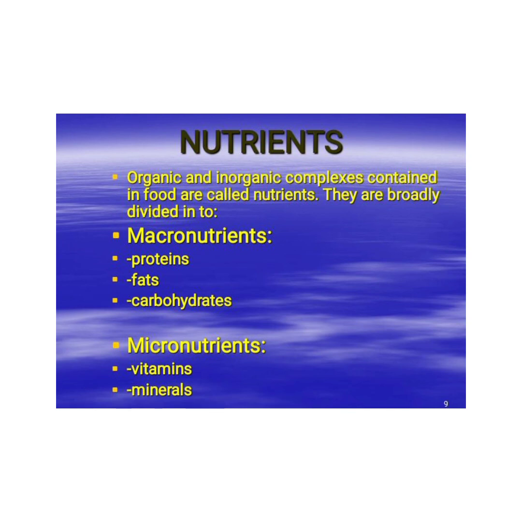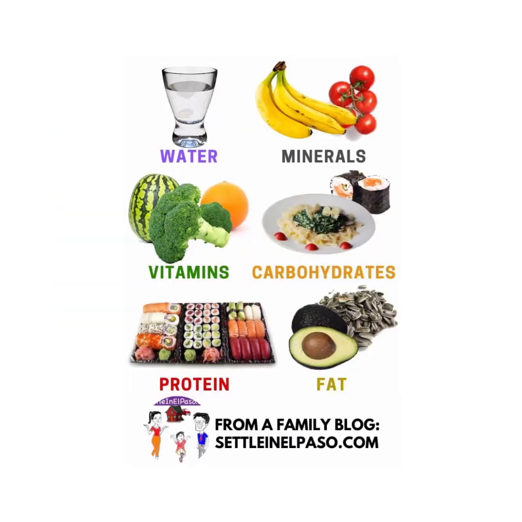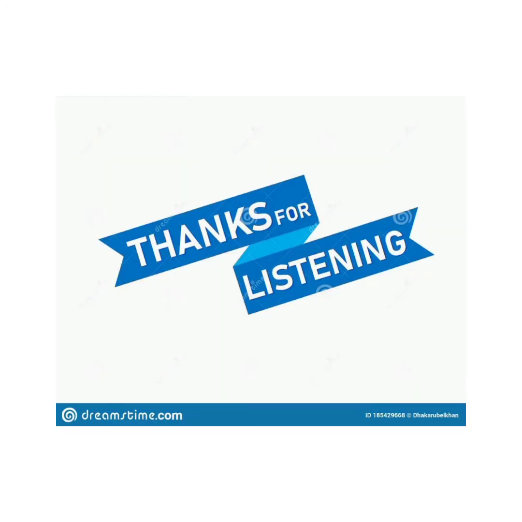Now, nutrients. We'll talk about nutrients here. Nutrients are organic and inorganic compounds contained in food. It's very important. We have the macronutrients and the micronutrients. When you say macronutrients, they are required by animals in large quantity, while micronutrients are required by animals in small quantity. Now, an example of macronutrients includes protein.